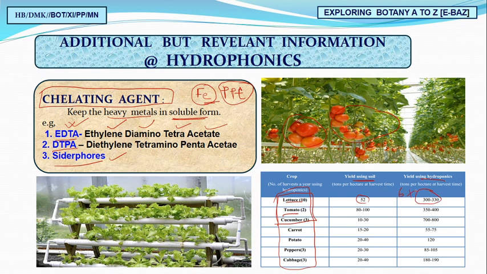Very good production. Similarly, tomato is 80 to 100 tons, but in hydroponics again it is 3 to 4 times more, about 350 to 400 tons. Cucumber is 10 to 30 tons, but see how it is 700 to 800 tons. Oh my god, it is 70 to 80 times more production.